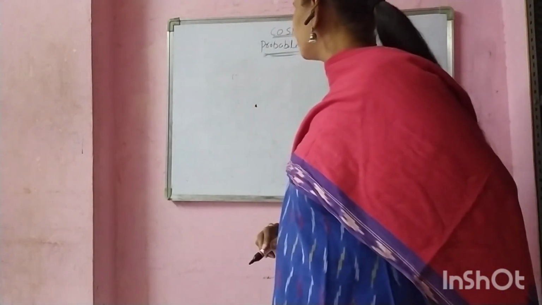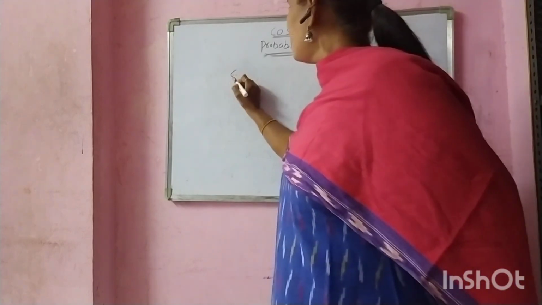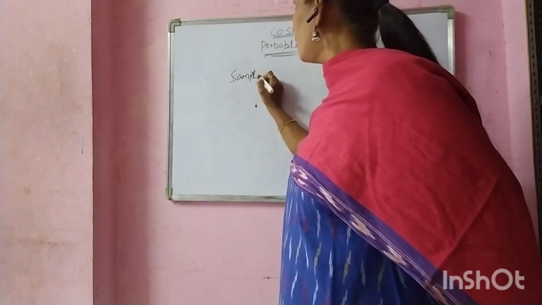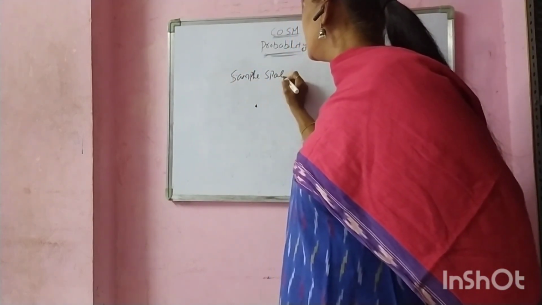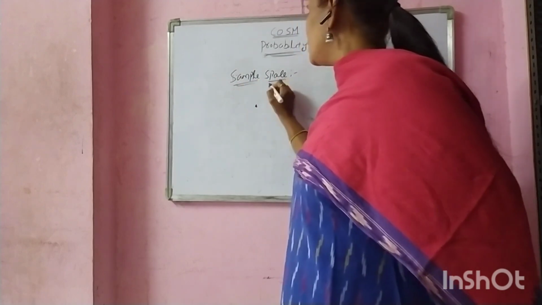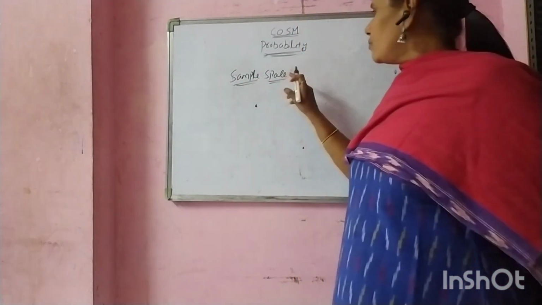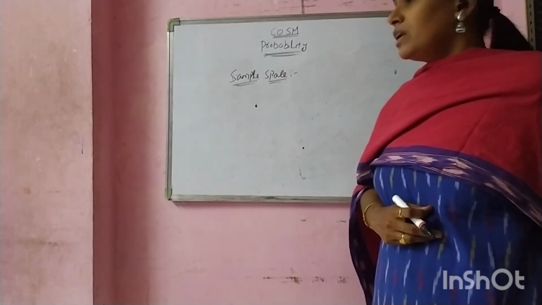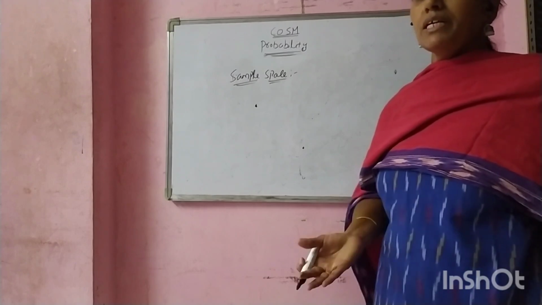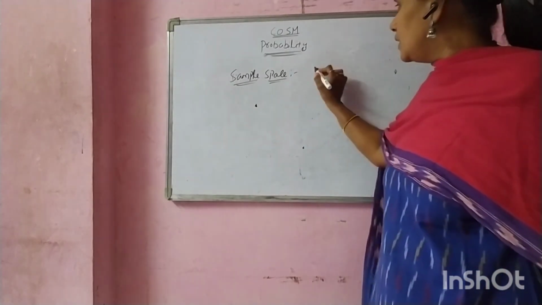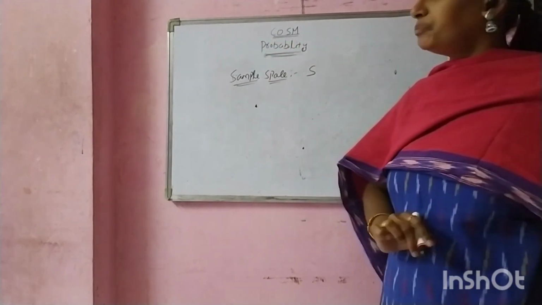Now we can see sample space. What is the definition of the sample space? Sample space means the total possible number of events in any random experiment. It is denoted by S.